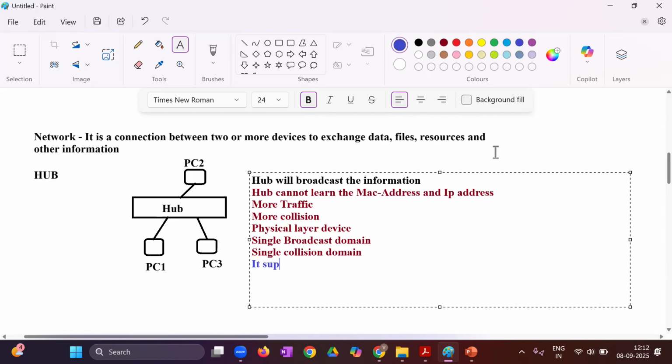It supports half duplex modes of communication. What do you mean by this half duplex? One is sending and the other device is receiving. The other device will also send, but not at the same time. It will wait for certain time to send. That's why we call it half duplex mode of communication. So what can be the examples for this? One is walkie-talkie in a real scenario, and one is the hub that operates on half duplex mode of communication. Clear?